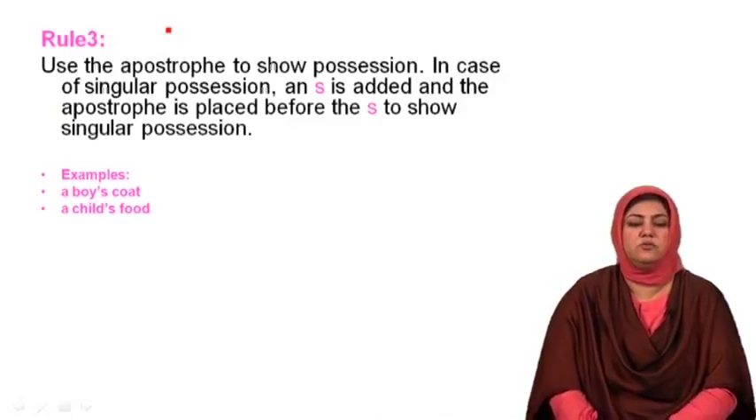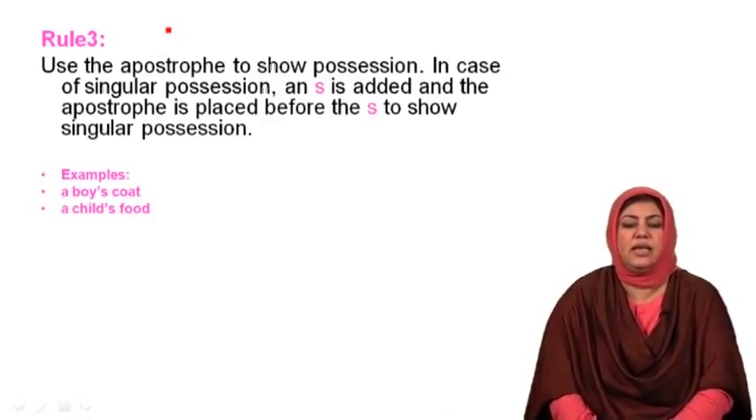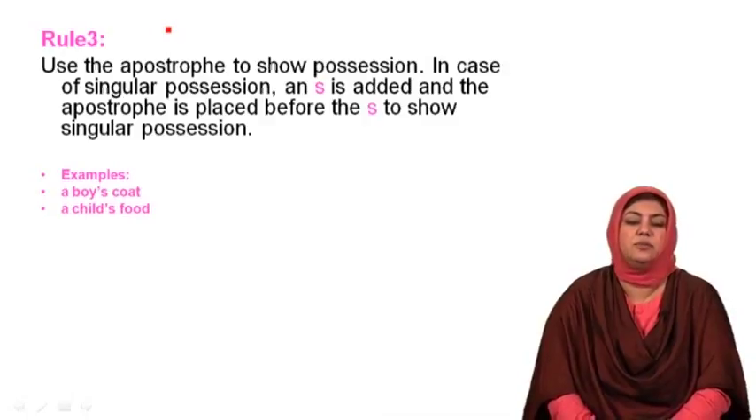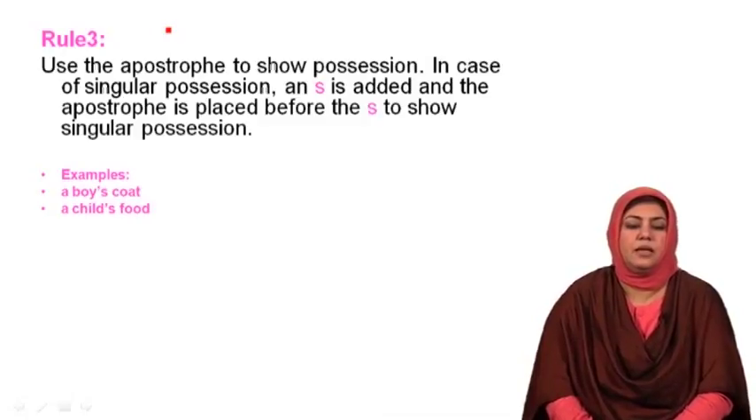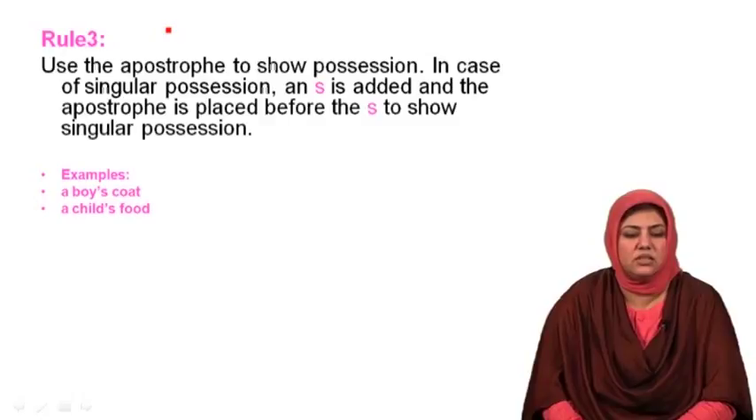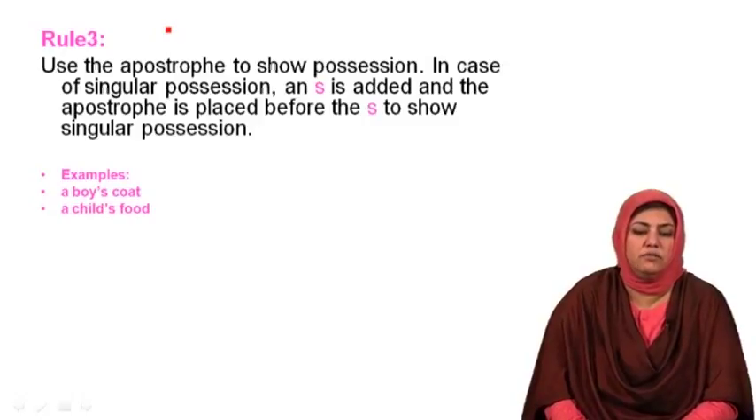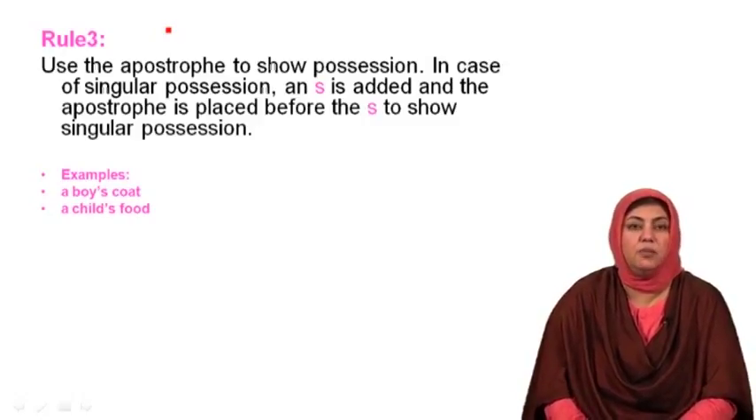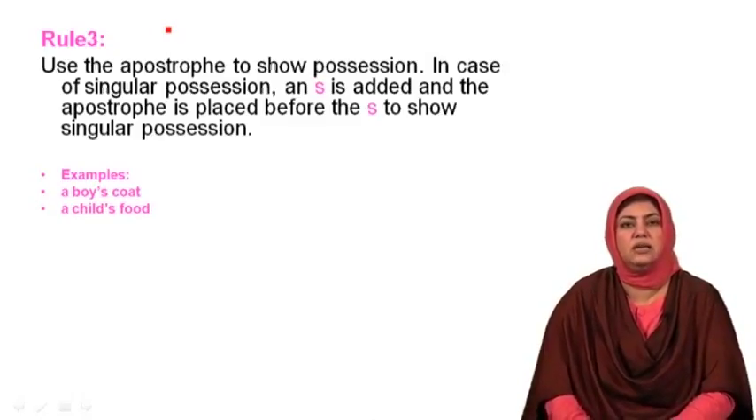Rule number 3 regarding the use of apostrophe is, use the apostrophe to show possession. In case of singular possession, an S is added and the apostrophe is placed before the S to show singular possession. Examples, a boy's coat, a child's food. So singular nouns are used. You can see singular subjects are used where the possession is to be shown. For the boy and for the child, we have used apostrophe S to show possession. A boy's coat, a child's food, a mother's child, etc.